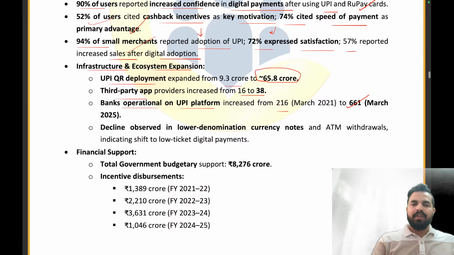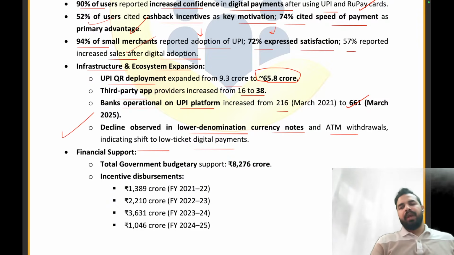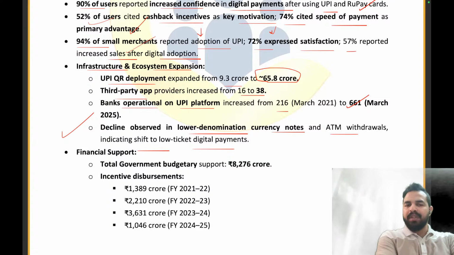A decline was observed in lower denomination currency notes and ATM withdrawals, indicating a shift to low-ticket digital payments. So basically, earlier I already told you that the lower denomination currency notes were really high in circulation, but from then onwards, we have seen that people are adopting digital payments even for low-ticket transactions. That is for amounts of rupees 10, 20, 50, right?